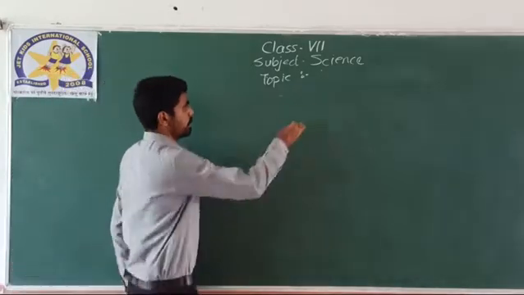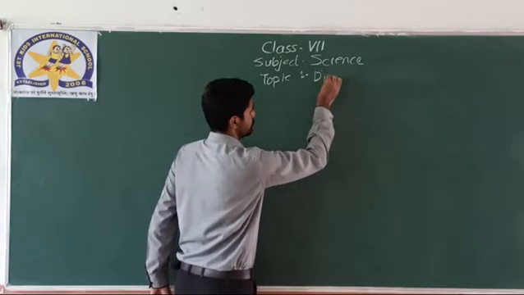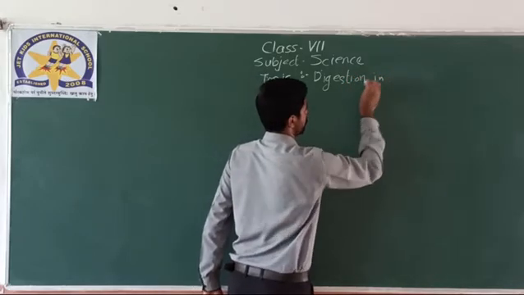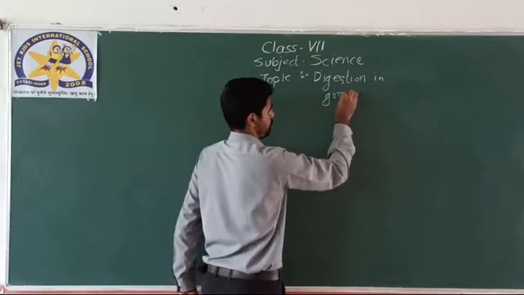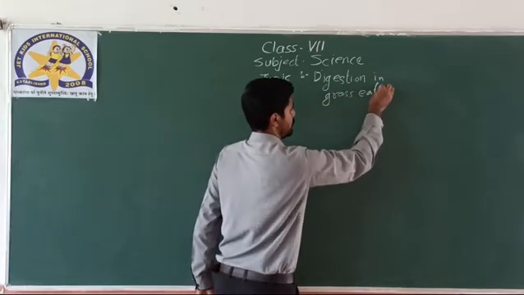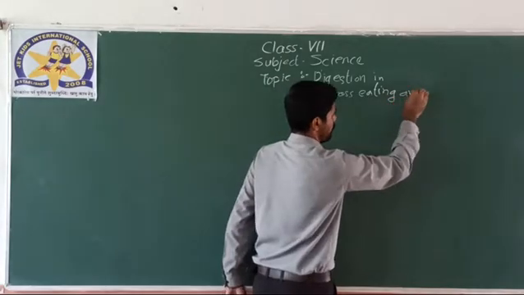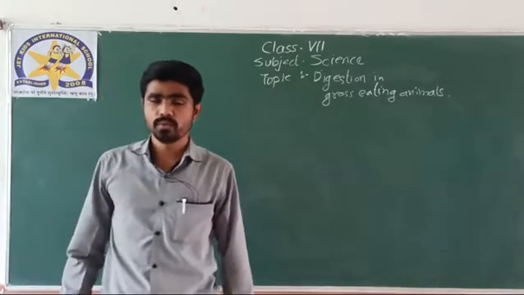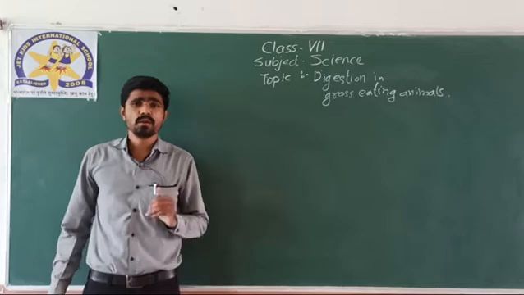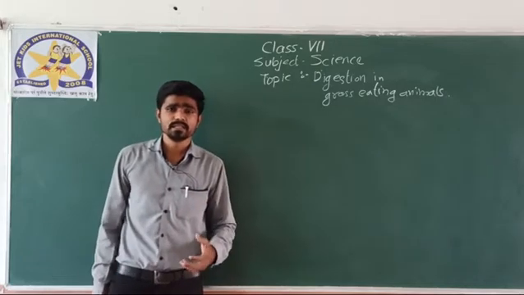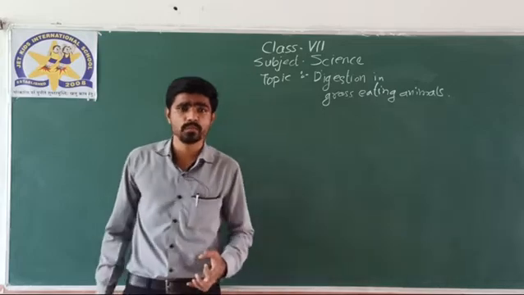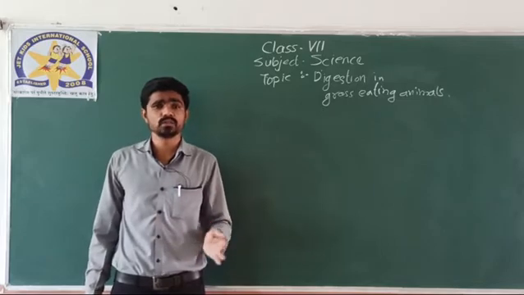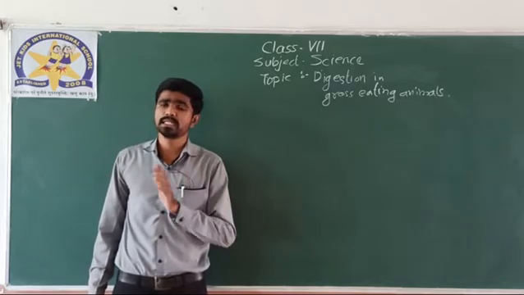Okay, now we have to study digestion in grass eating animals. Grass eating animals are herbivores. Herbivores have their own digestive system modified in such a way that the food component should mix up with the digestive juices produced by that organism, and after that digestion should be smooth. It cannot be compared with the digestive system of humans.